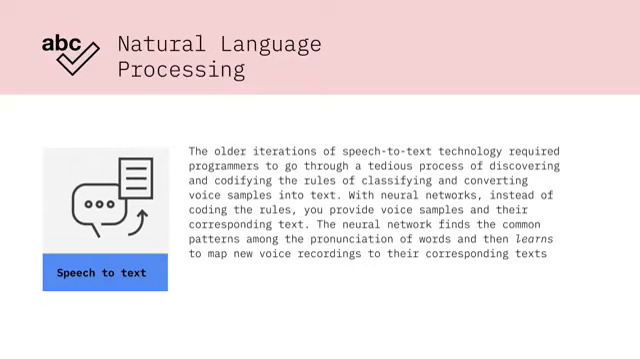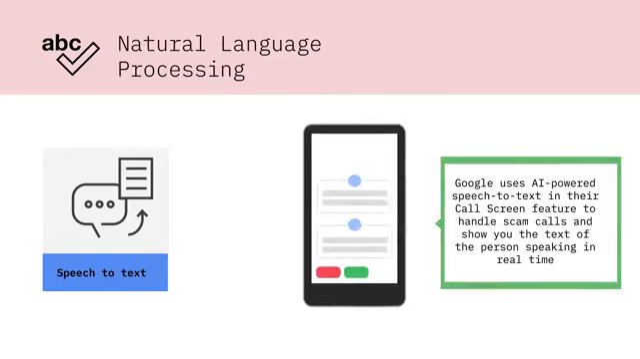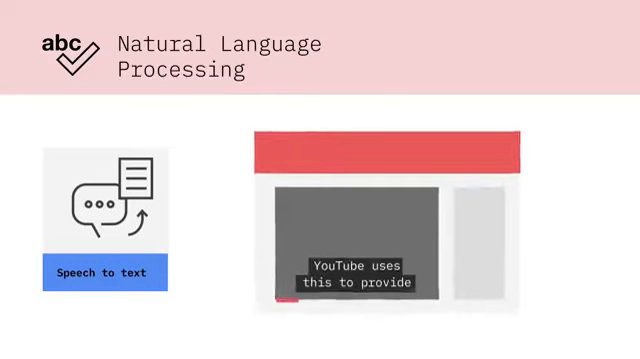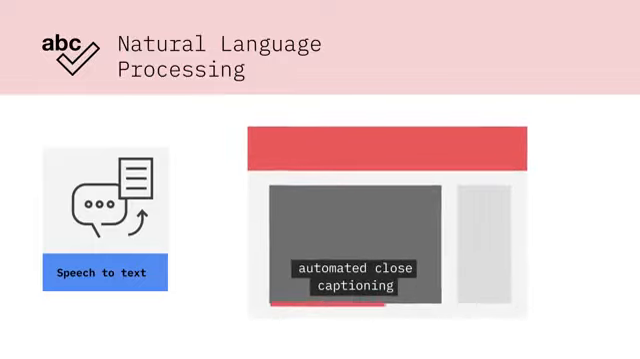With neural networks, instead of coding the rules, you provide voice samples and their corresponding text. The neural network finds the common patterns among the pronunciation of words and then learns to map new voice recordings to their corresponding texts. These advances in speech-to-text technology are the reason we have real-time transcription. Google uses AI-powered speech-to-text in their call screen feature to handle scam calls and show you the text of the person speaking in real time. YouTube uses this to provide automated closed captioning.